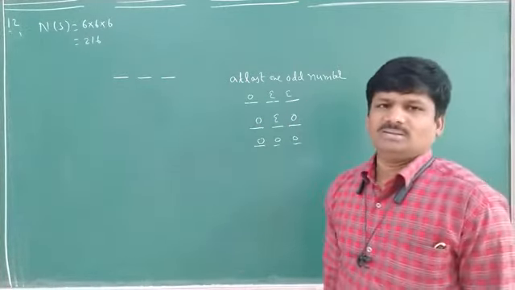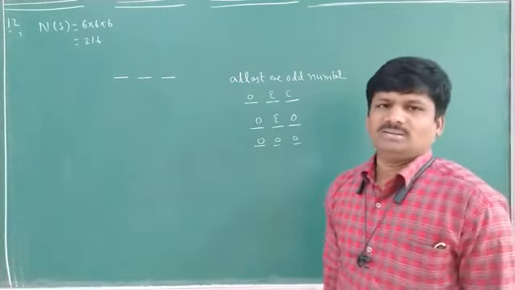Okay, at least one odd number. What is the probability of getting at least one odd number? That means what we have to count here in this 216 outcomes. What are they? 111, 112, 113, 114 are there. Okay. Yes. Here what is being asked?